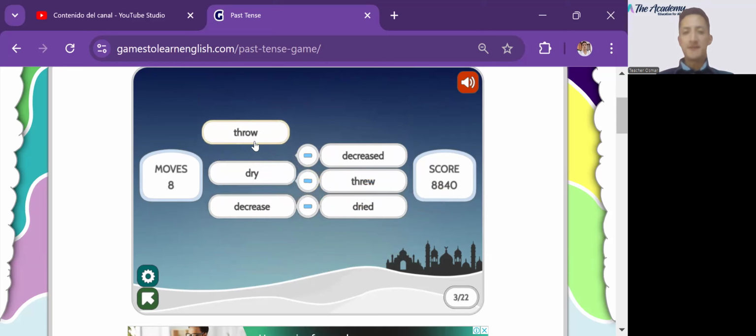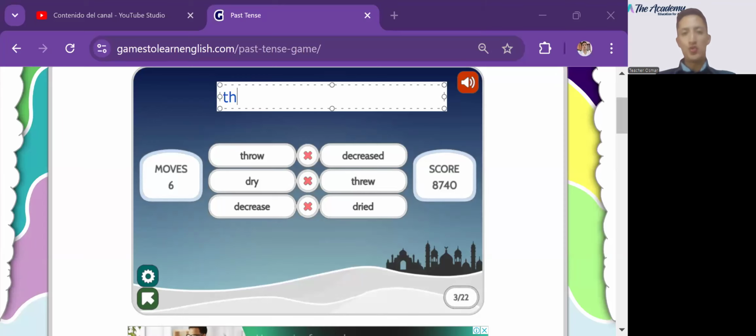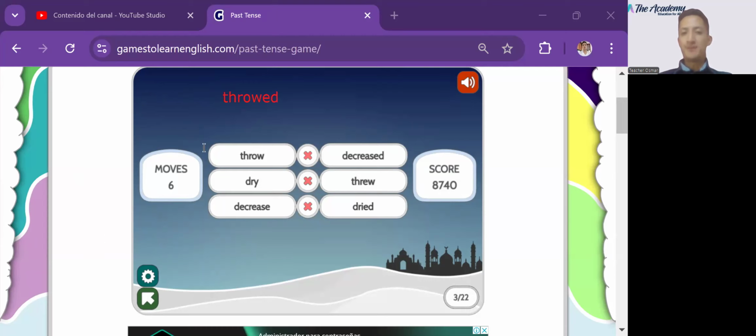So what is the difference between regular and irregular verbs? In the case of irregular verbs, in past tense, we cannot add ed. We cannot say throwed. No, it's impossible to say throwed. It doesn't work like that. In past tense, remember threw. Throw, threw. Yep, this is the way that it works.